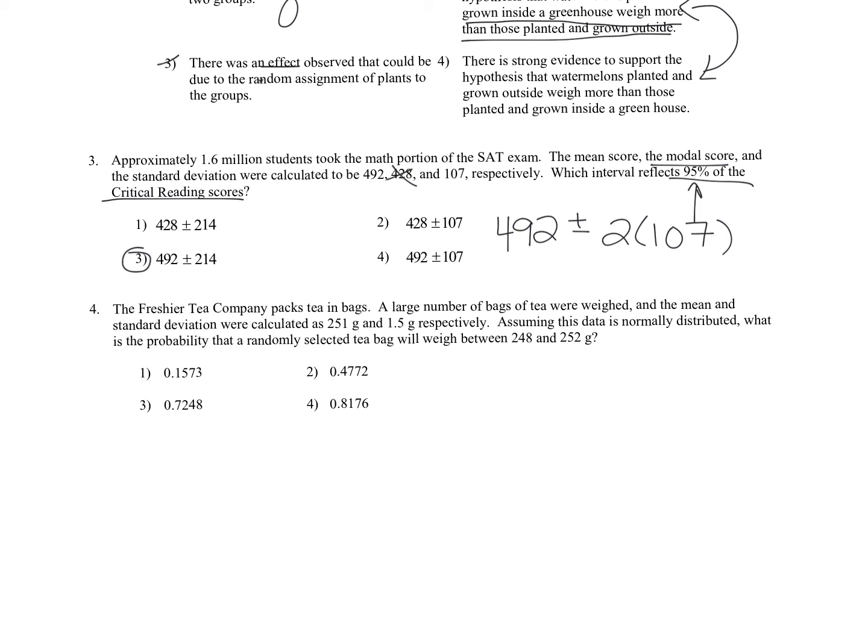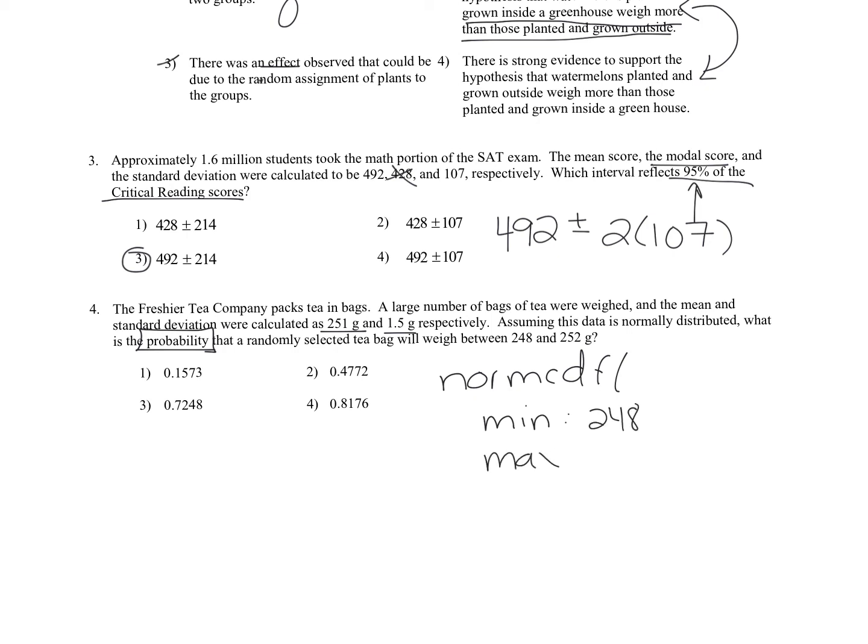The next one: the Freshier Tea Company packs tea in bags. A large number of bags of tea were weighed, and the mean and standard deviation were calculated to be 251 and 1.5. Assuming this data is normally distributed, what is the probability, so there's our norm CDF, that a randomly selected tea bag will weigh between 248 and 252? We would do norm CDF, that's in the second distribution menu on your calculator. The min was 248.